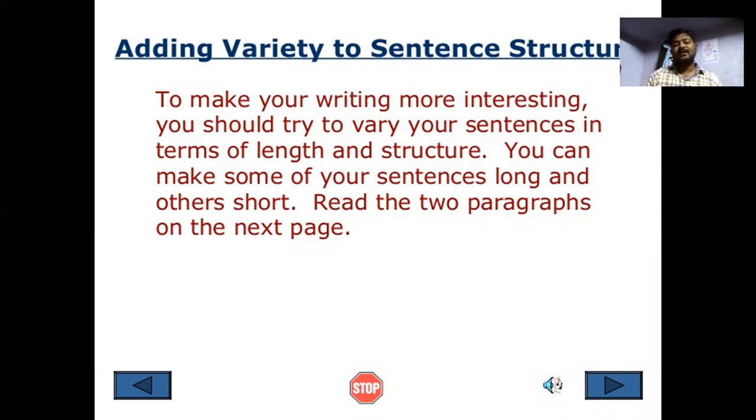Read two paragraphs on the next page, but we are not going to deal with them now.